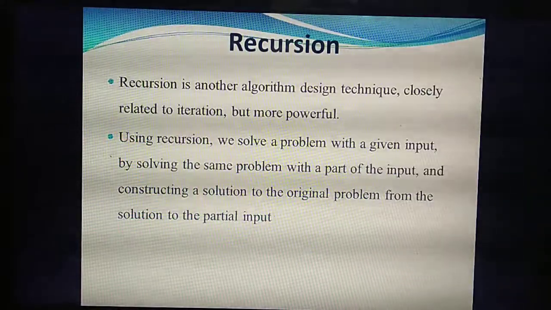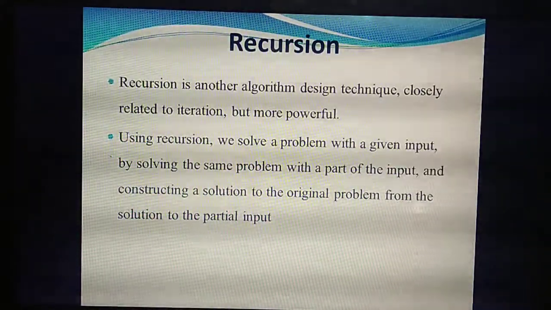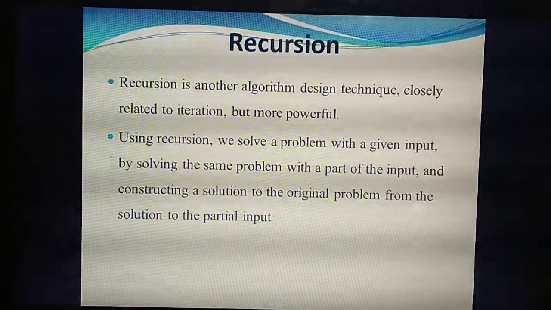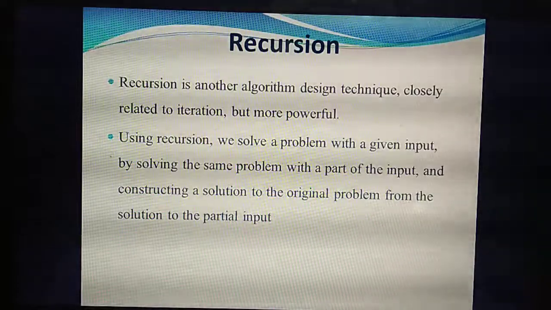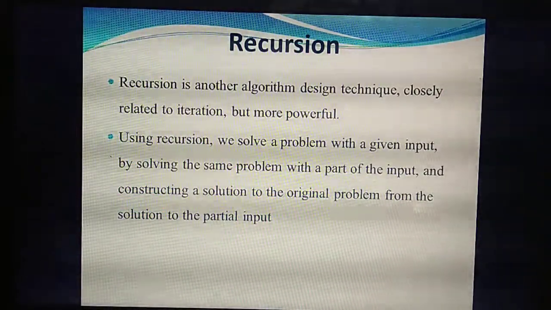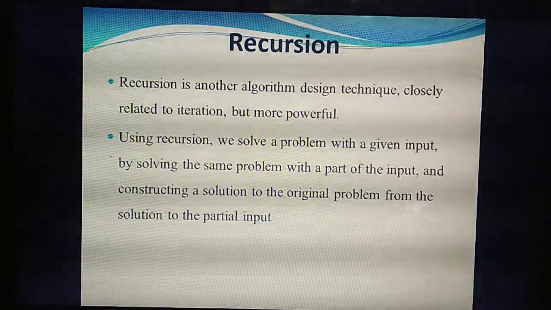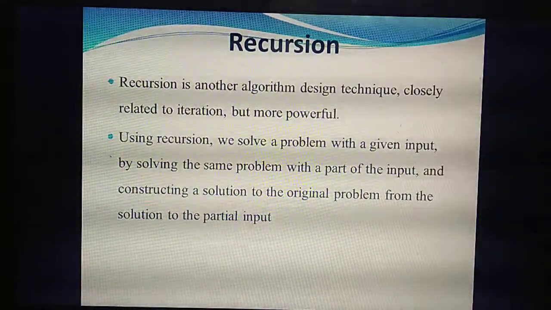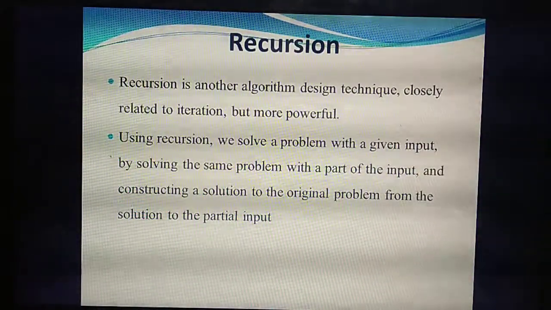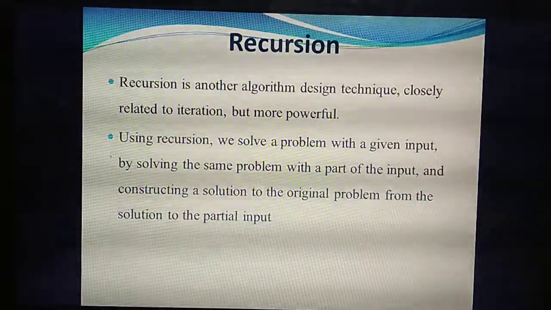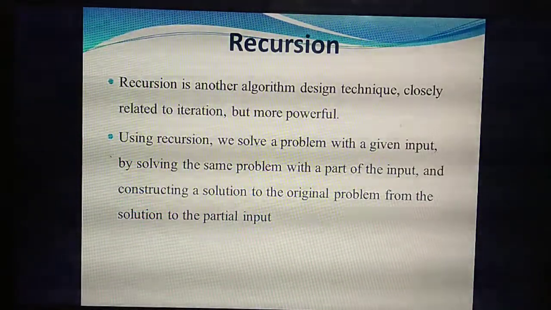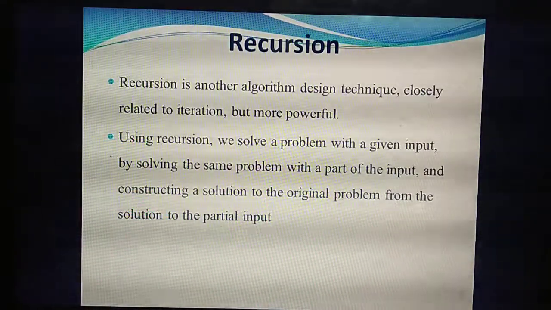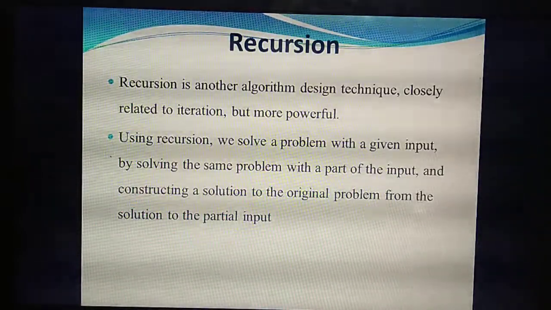Isn't it? The same thing: recursion also means you are going to solve one problem with the given input materials. What are the given inputs, based on that input you are going to solve the problem, and you will get one solution. But in recursion, the same problem you are going to take a part of the input. What do you mean by part of the input? Consider a question where they asked to prove LHS equal to RHS. First you will take the LHS part and solve it.